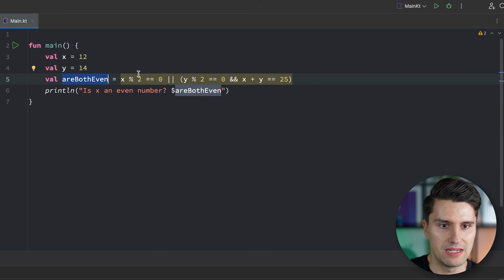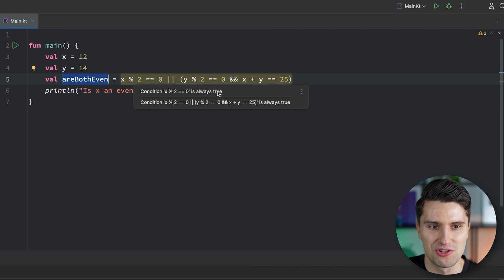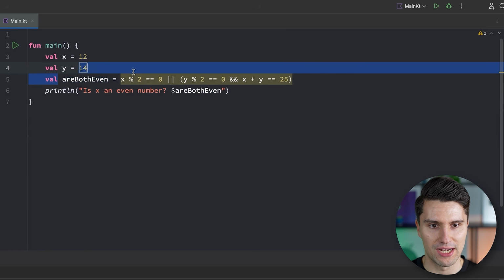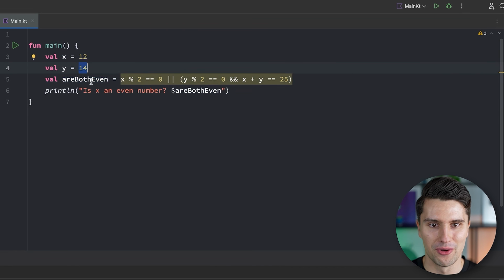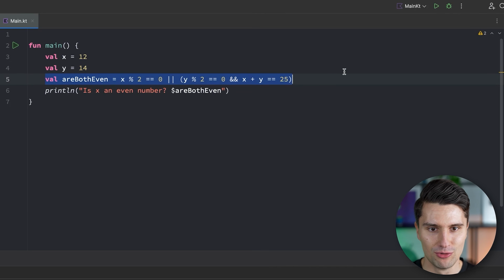And what you could of course also see is we get a big warning here, because this result is always true, since our IDE says, again, dude, you know the values, so why do you actually have some kind of dynamic condition here that checks if these are even? You can just look at the values, bro, and you know what the end result is, so you could completely remove this, because we know the values of this.